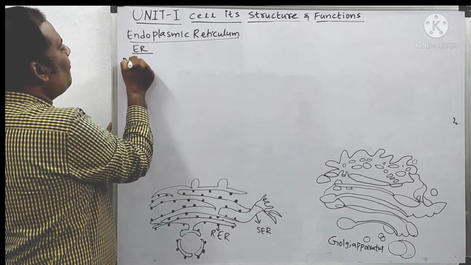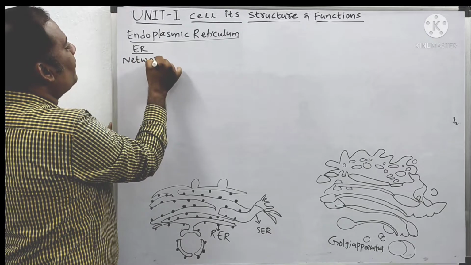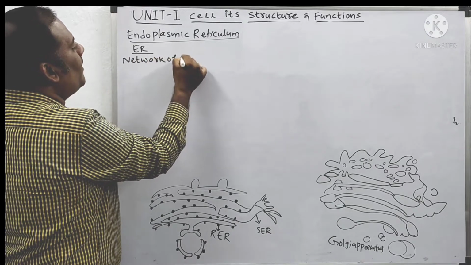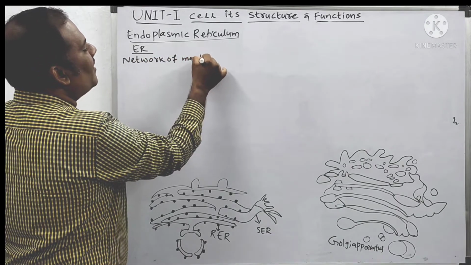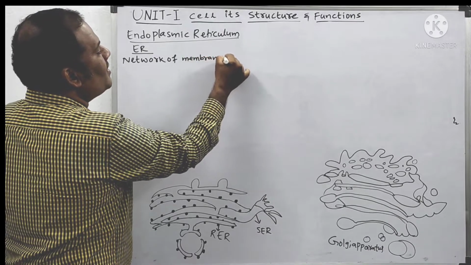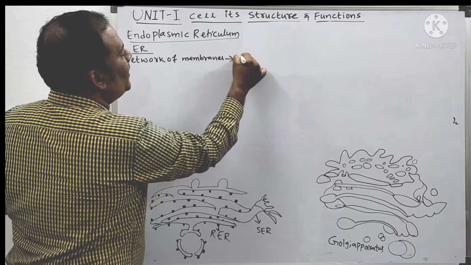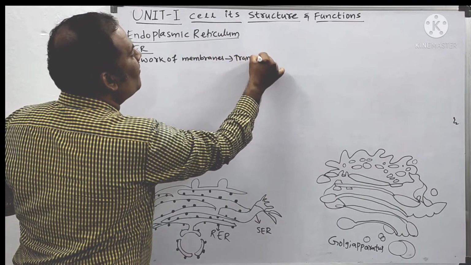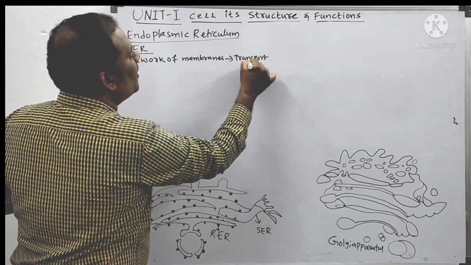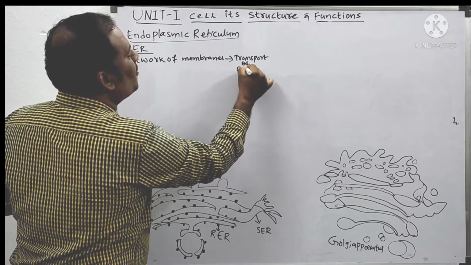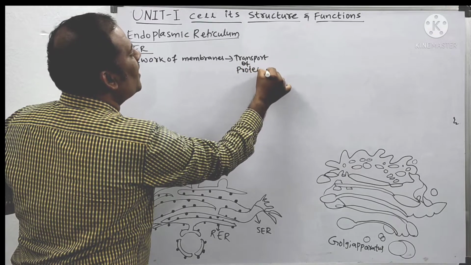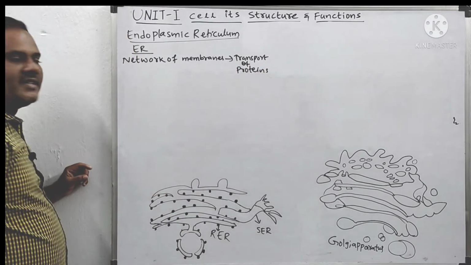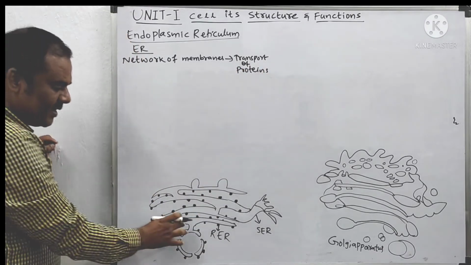These are a fine network of membranes. For what purpose is it useful? It is useful for transport of substances, like proteins especially. That is the main duty of this.